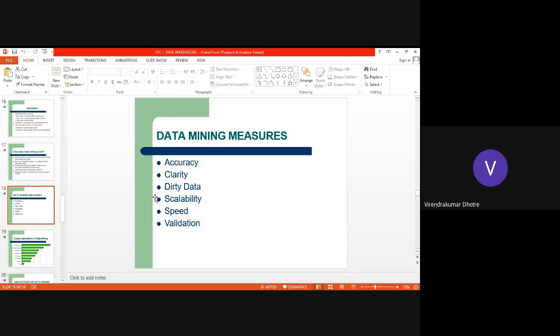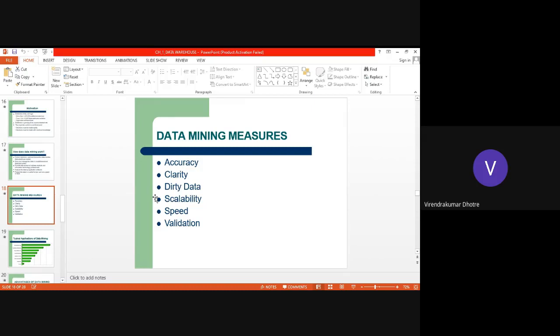And out of this availability, I want this data: how many people have scored, let it be engineering or pharmacy, how many people have scored distinction. If we assume 10 lakh records are there, out of 10 lakh records, it should give me the probable number with details. That speed matters. If the data is speedily available, definitely I can use it. And data mining is always measured in speed. It provides good speed.